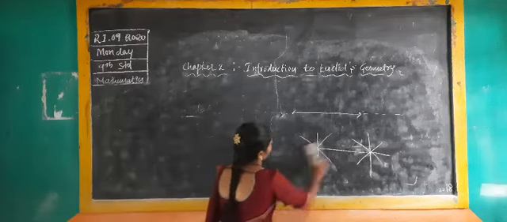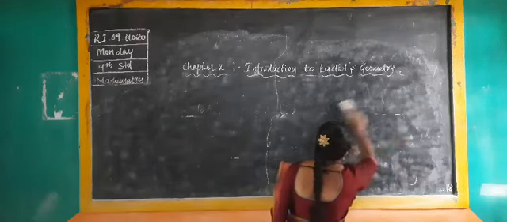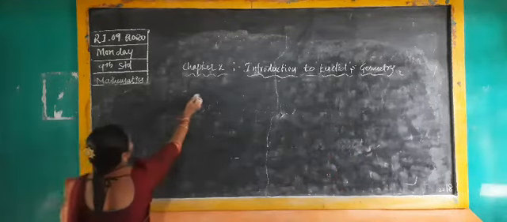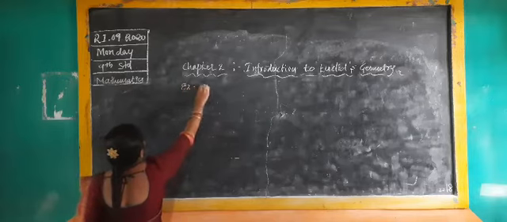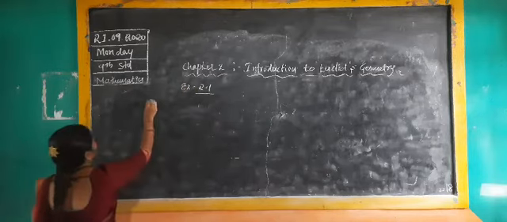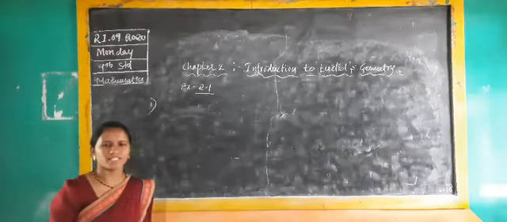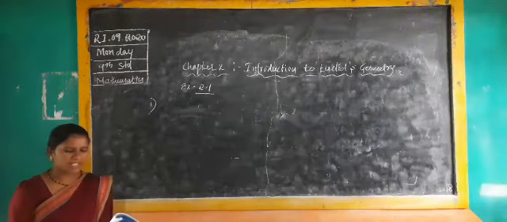See, in exercise 2.1, the first one, they are saying true or false. If true, you should write the reason. If false, you should also write the reason.